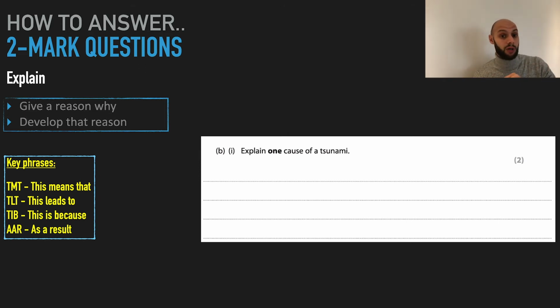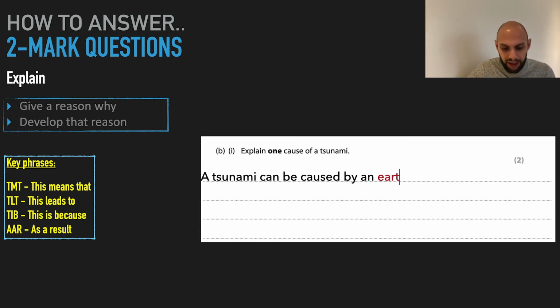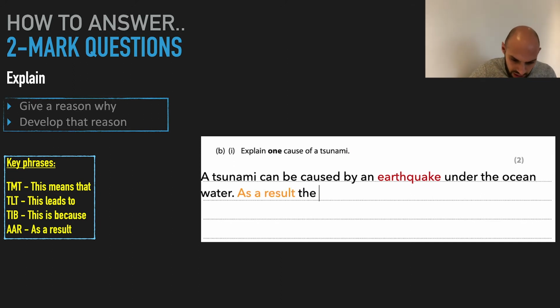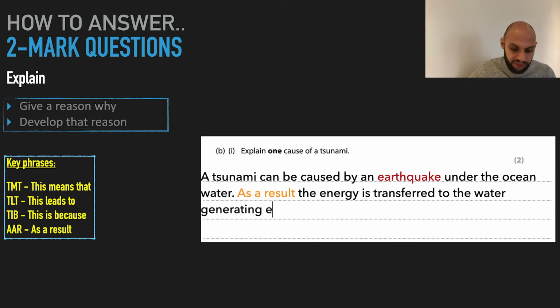As a result, energy is transferred to the water, generating large waves. So something like this. A tsunami can be caused by an earthquake under the ocean water. As a result, the energy is transferred to the water, generating extremely large waves. 2 marks, done.